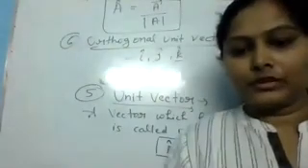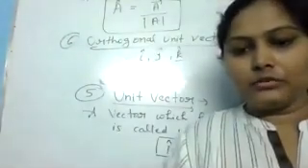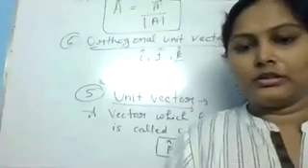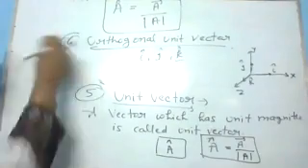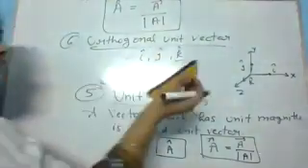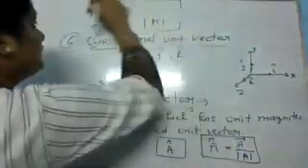Now, let's try to find out the unit vector. I'm just taking an example so that the thing will be more clear.